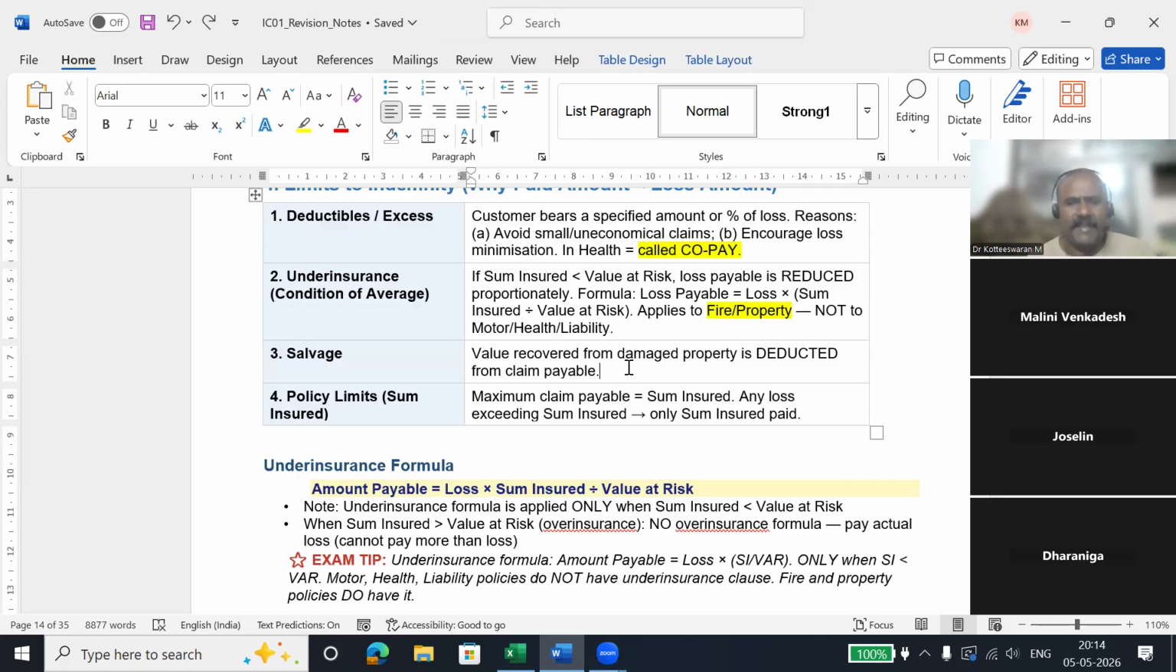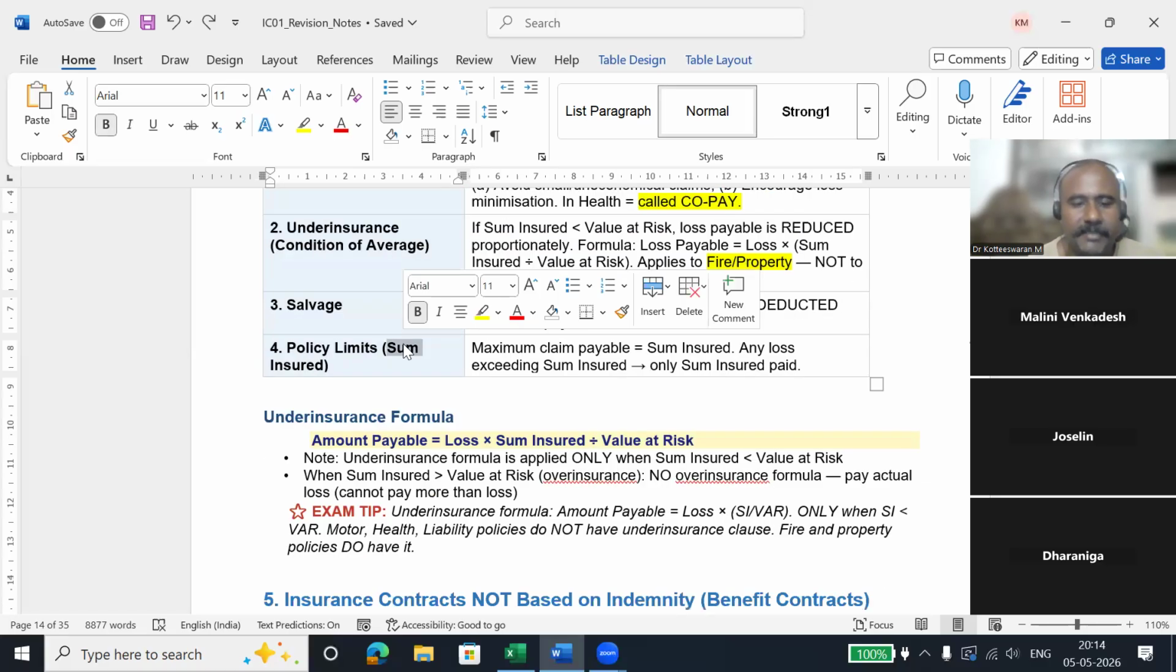They will get at least 5,000 rupees from scrap. That 5,000 the insurance company will take, or they will reduce it from your claim. So you are claiming 20,000 rupees. What they will do is pay you 15,000 rupees, and for the remaining 5,000 they will say you put that damaged vehicle to scrap and get the 5,000 rupees from that. So this is called salvage.